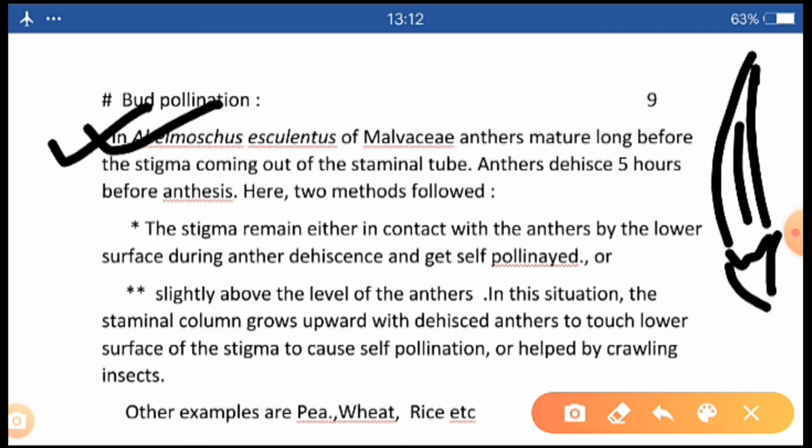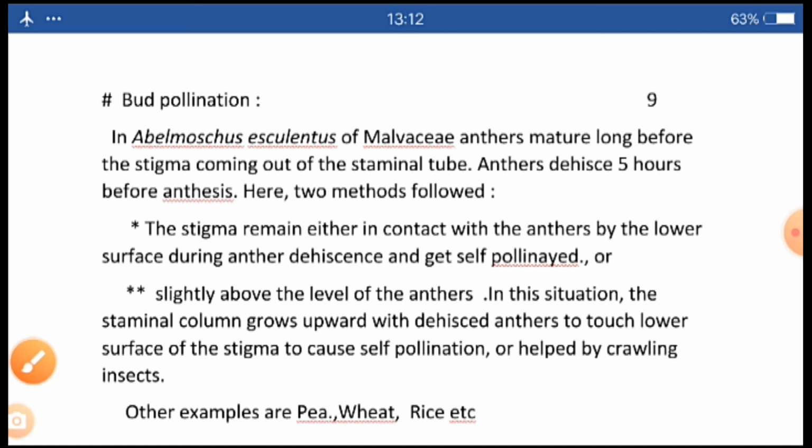Here it is clearly written that in Abelmoschus esculentus of Malvaceae, anthers mature long before the stigma comes out of the staminal tube, and anthers dehisce 5 hours before anthesis.